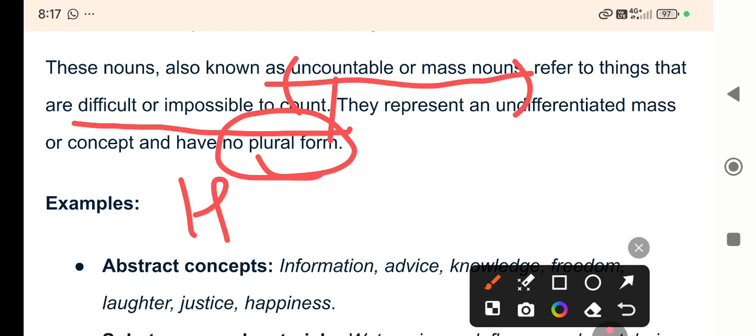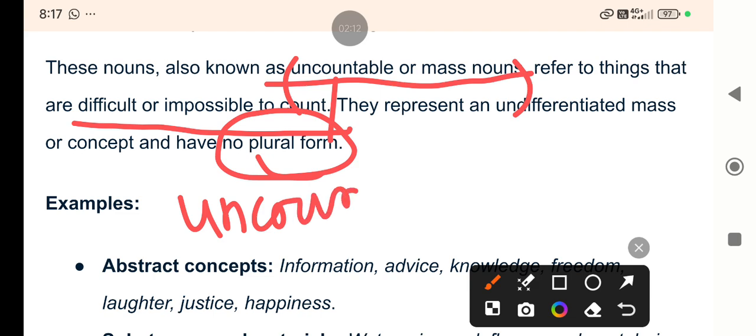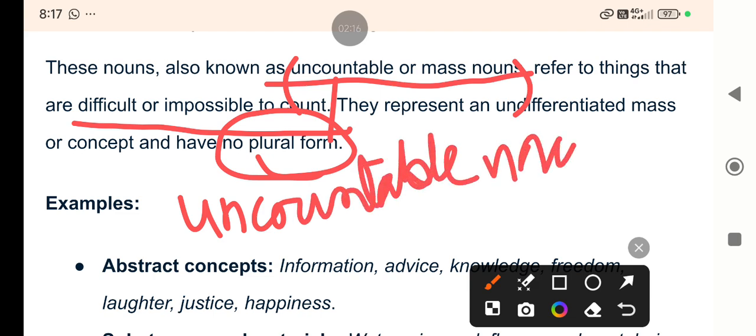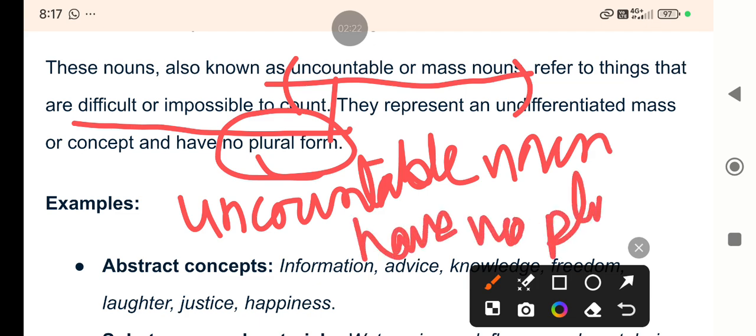This way you can remember, right? Uncountable nouns have no plural form.